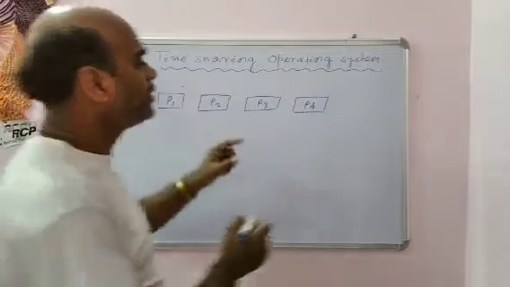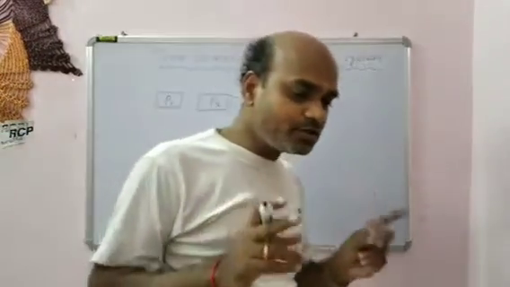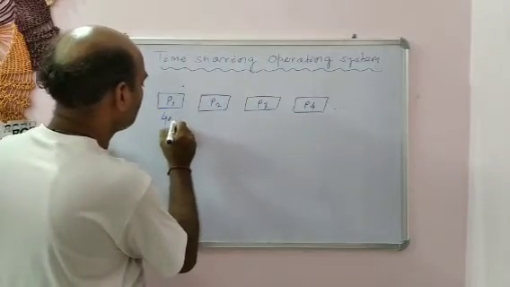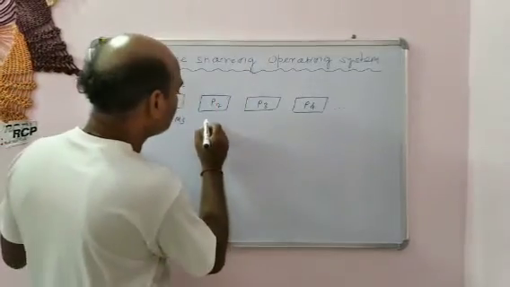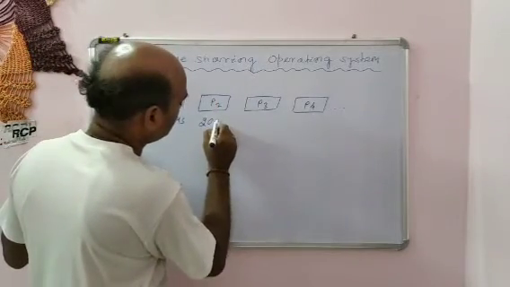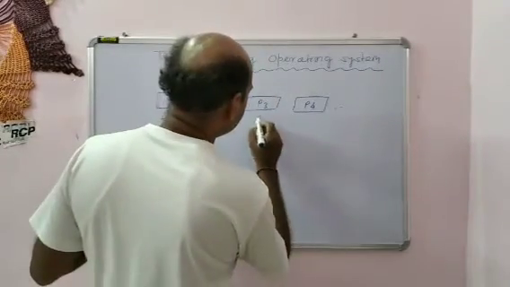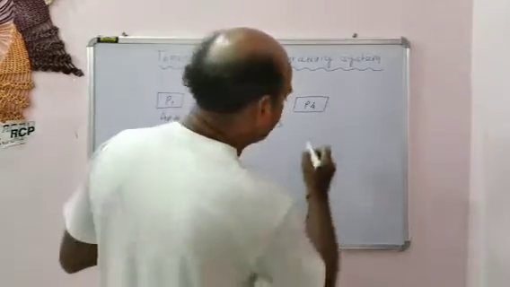Suppose P1 takes 40 milliseconds, P2 20 milliseconds, P3 80 milliseconds, and P4 30 milliseconds.